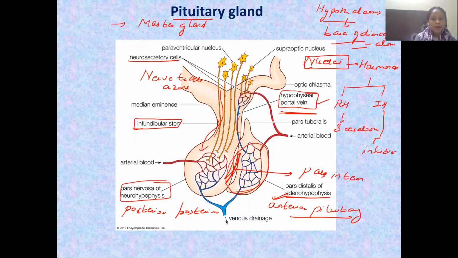It is almost merged with the pars distalis portion, so we generally do not write it separately as a separate structure, but it is an important thing in our pituitary gland, because it produces one of the very important hormones, which is known as melatonin, which is responsible for the 24-hour rhythm cycle in our body, that is the sleep-wake cycle. We'll study this gland separately.